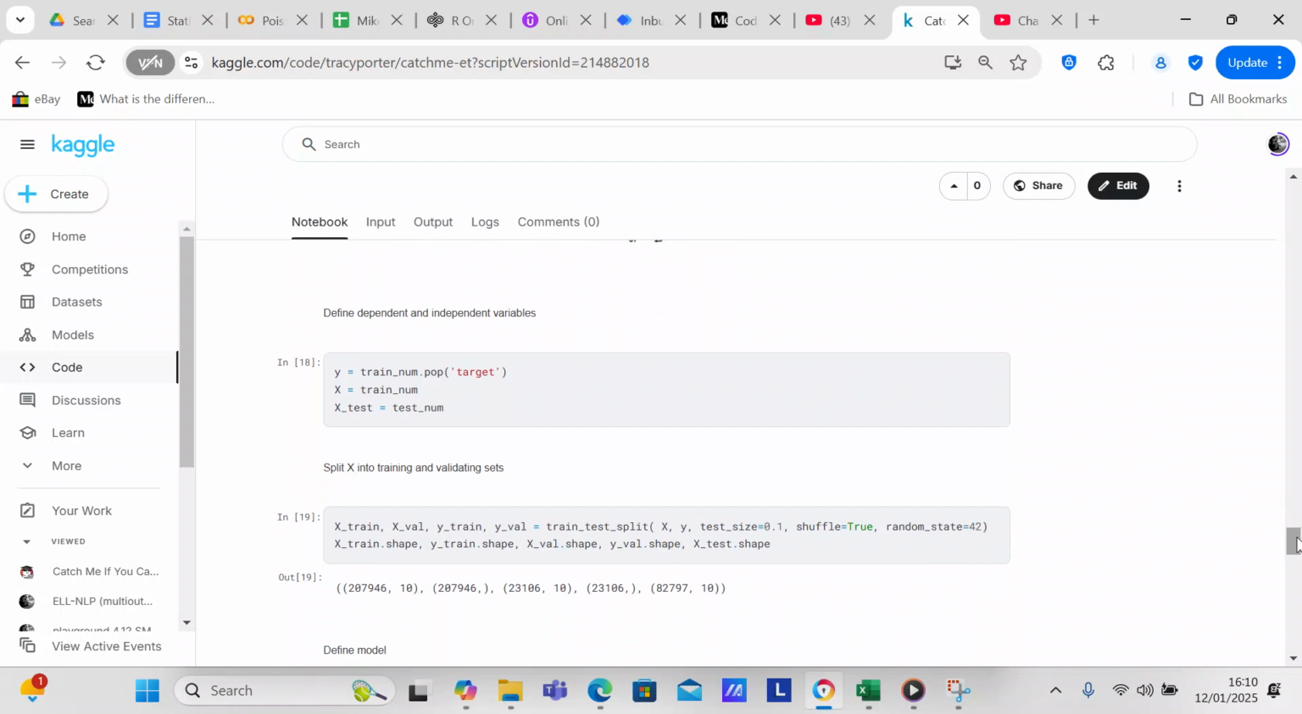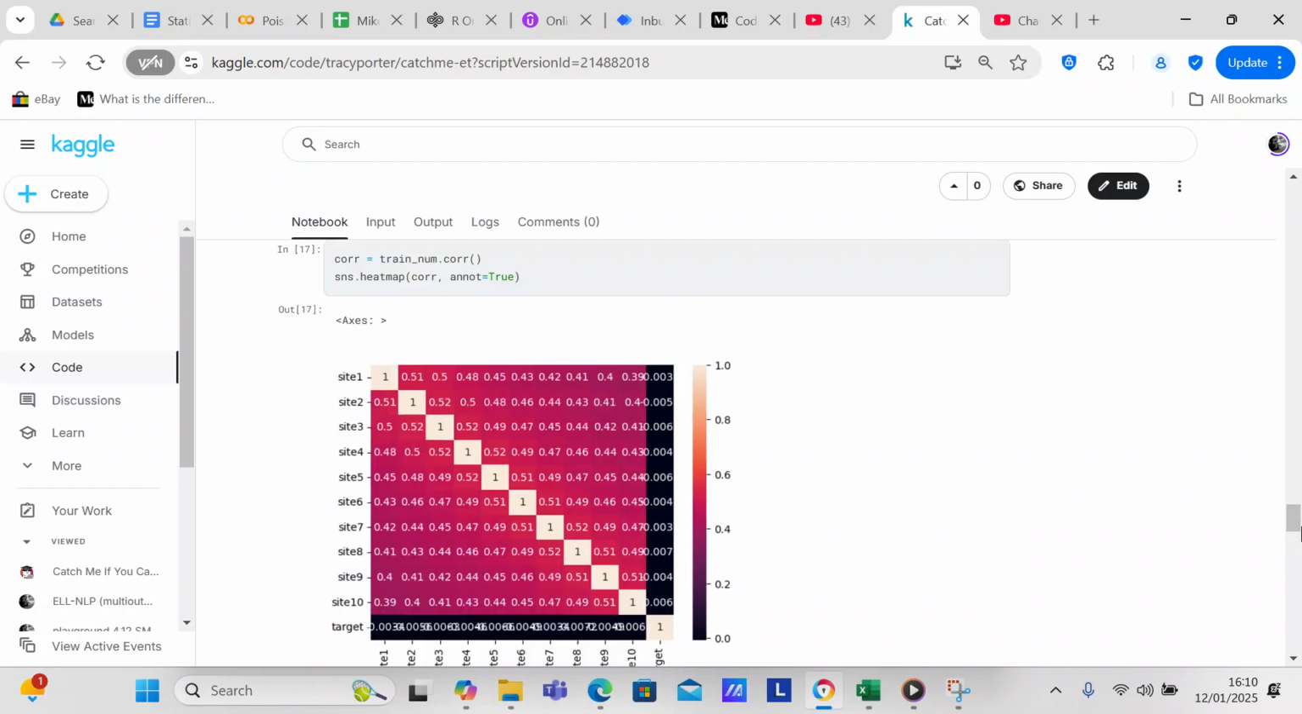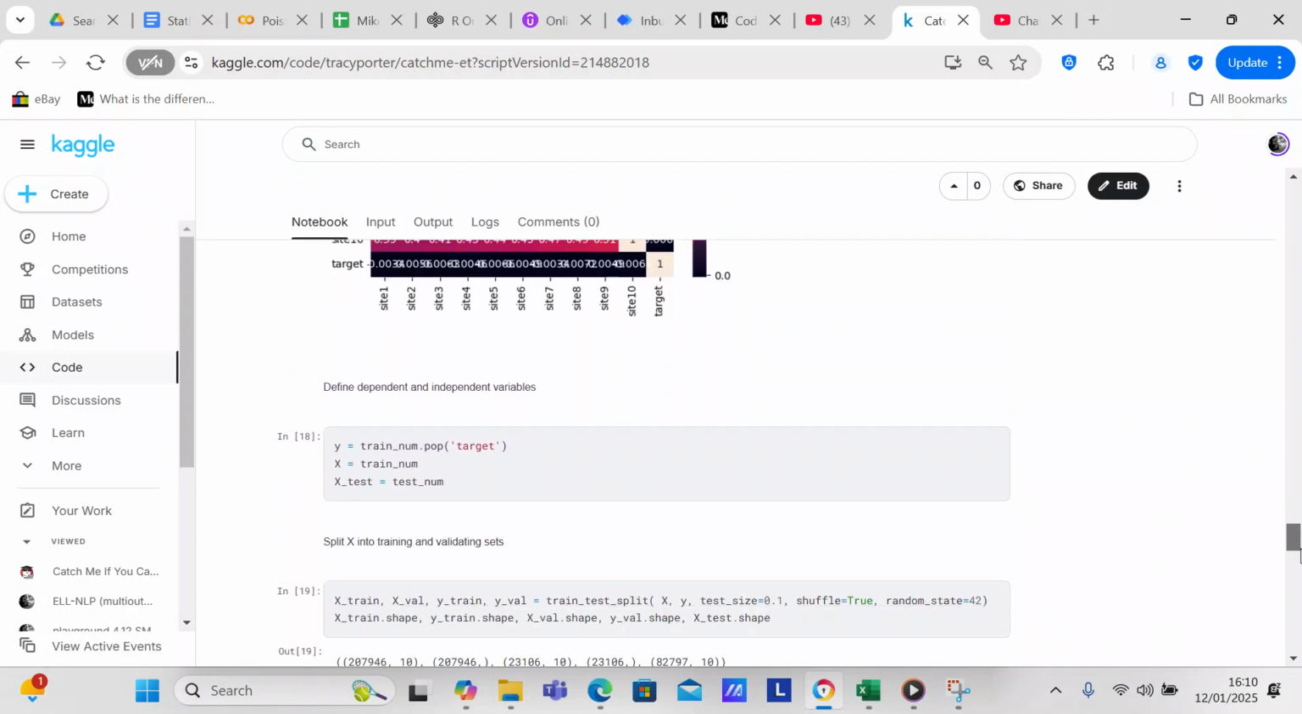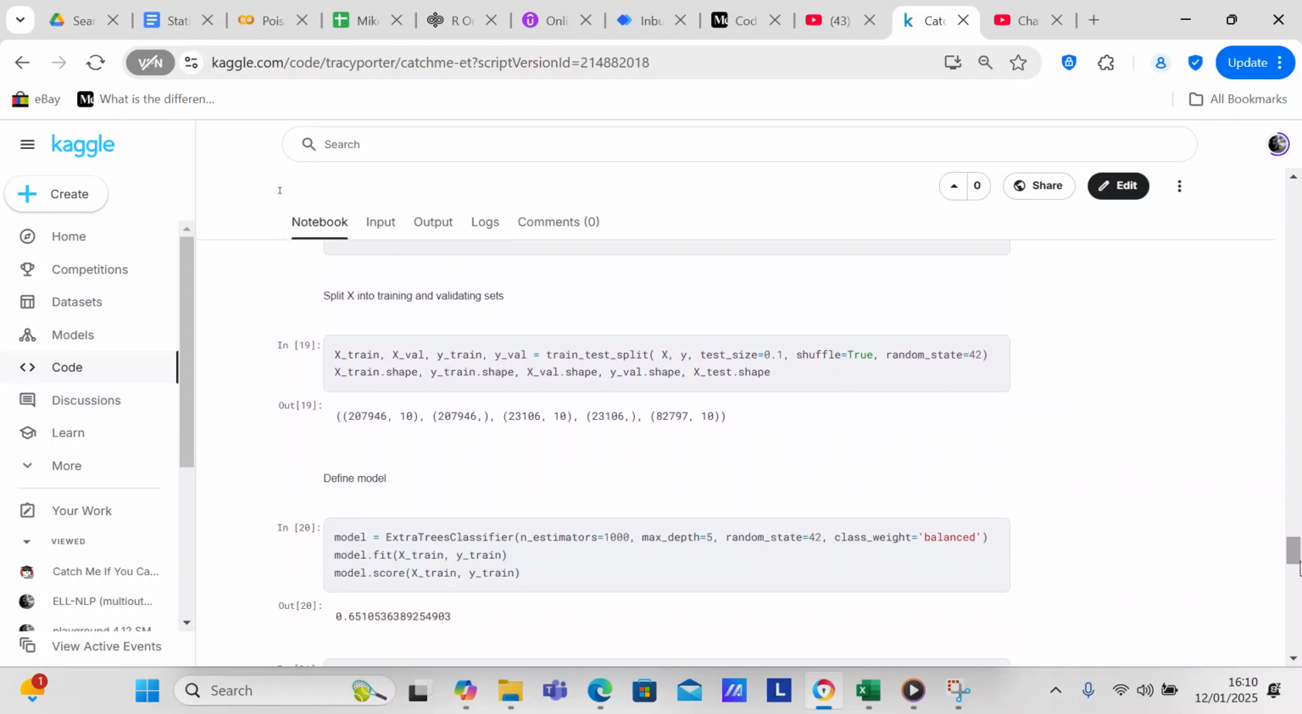Now we're going to define the dependent and the independent variables. Y equals train num.pop target. So target is your Y variable. X is train num, and X test is test num. And now we're going to use sklearn's train test split function to split the X and the Y variables up into training and validation sets. Then we check the shape of those sets, and we can see the shapes correspond with what we want.